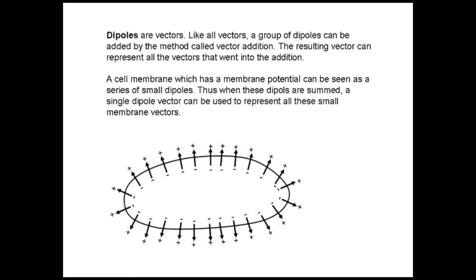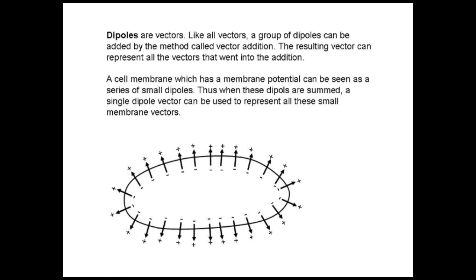So when you look from a point in space towards the cell, you should have an effect of these dipoles. You can sum these dipoles as vectors, and the net dipole you'll find at the end of this summation process will be the dipole vector, which will have the effect on the point in space where you're measuring the electrical field.